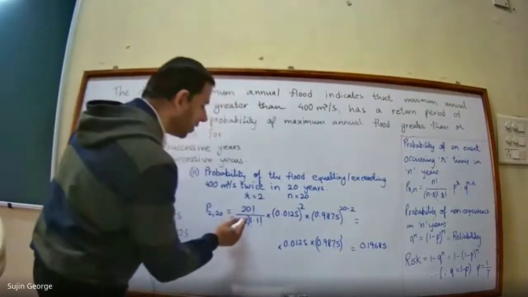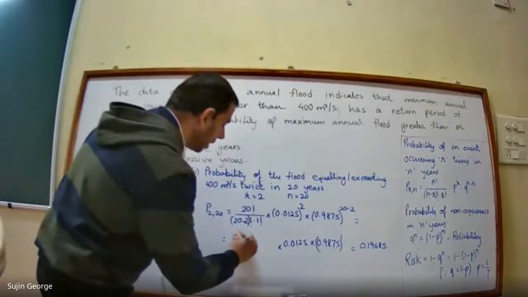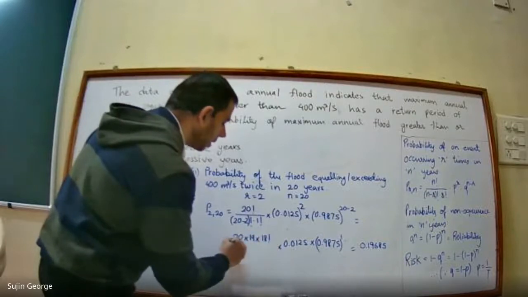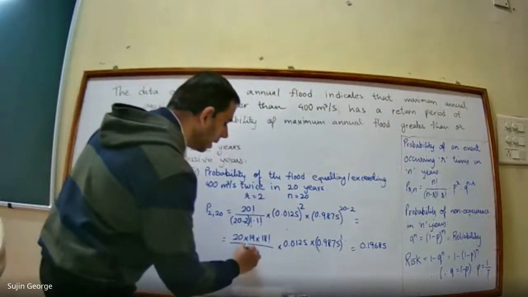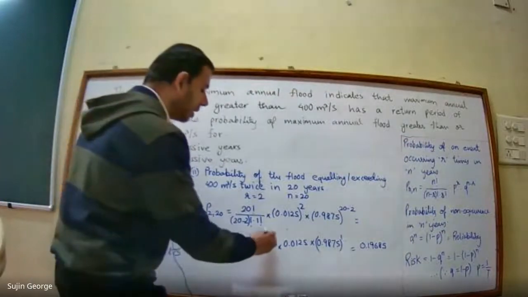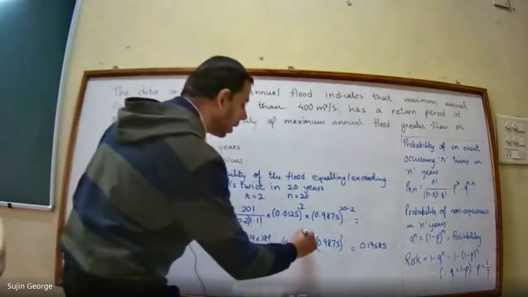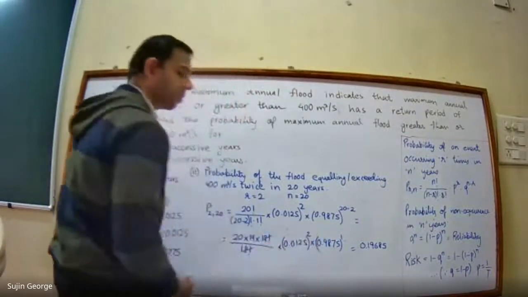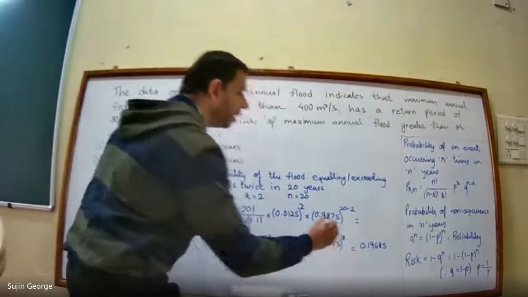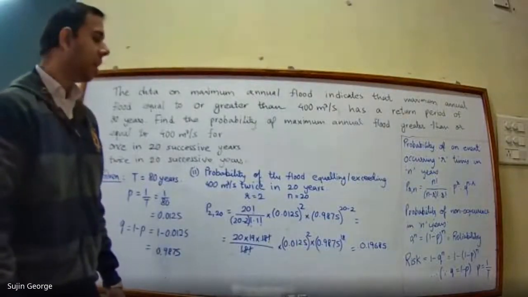Now here it will be 20 factorial divided by 18 factorial. You can write this as 20 into 19 into 18 factorial divided by 18 factorial. Okay, so here 18 will get cancelled. This will become 0.0125 raised to the power 2, and this will be 0.9875 raised to the power 18.